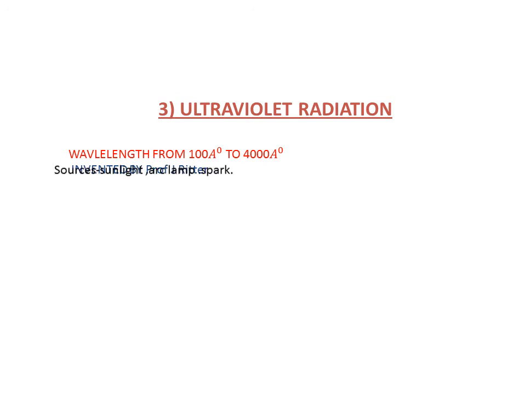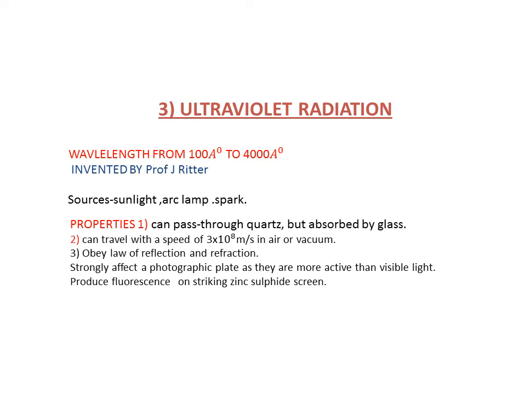Ultraviolet radiation. They have wavelength range from 100 angstrom to 4000 angstrom. Sunlight, arc lamp, spark, etc. are their sources. They can pass through quartz but are absorbed by glass. They travel with the speed of light, that is 3 into 10 raised to 8 meter per second. They obey law of reflection and refraction. They affect photographic plate. They produce fluorescence on striking zinc sulfide.